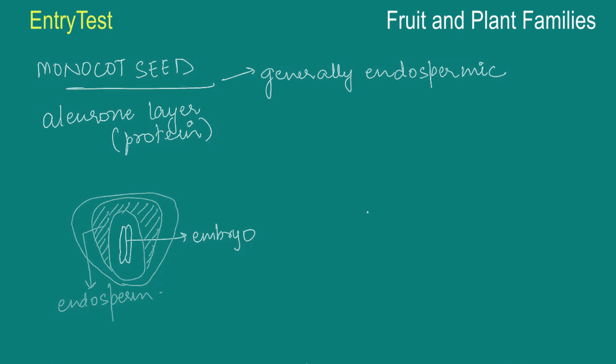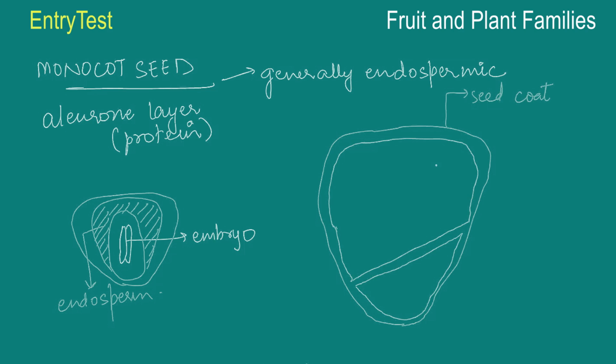Now if you take another section, the leaf of the monocot seed is going to have this appearance. So I'm going to draw this structure in a little more detail. Let's suppose this is the seed, and obviously this will become the seed coat. Now these two structures are the different parts. Now this upper area that you can see has a layer of the aleurone.